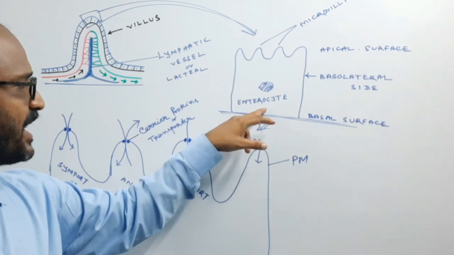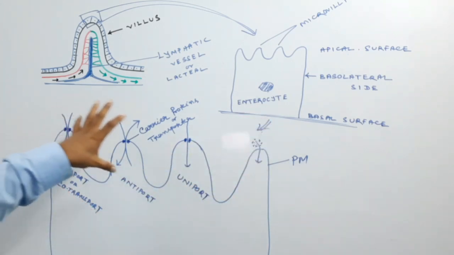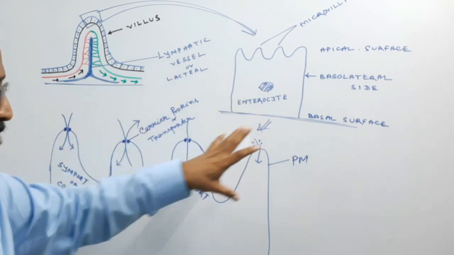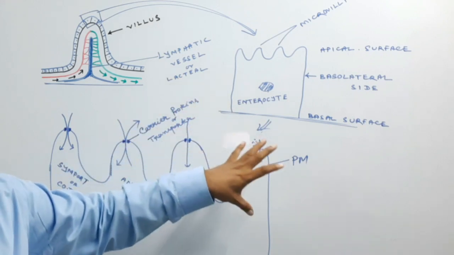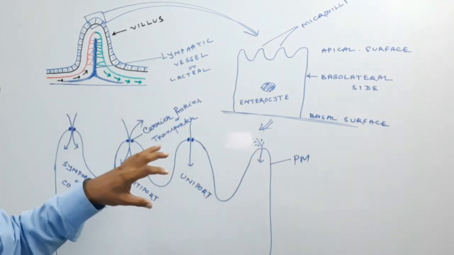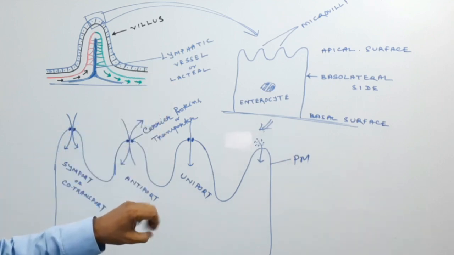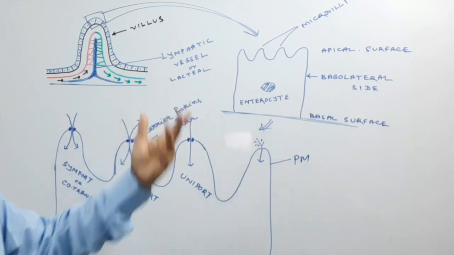So the enterocyte contains a number of channels, a number of doors, ion channels, channels for different substances, or carrier proteins, which help in the intake of substances or push substances out from in to out or out to in.